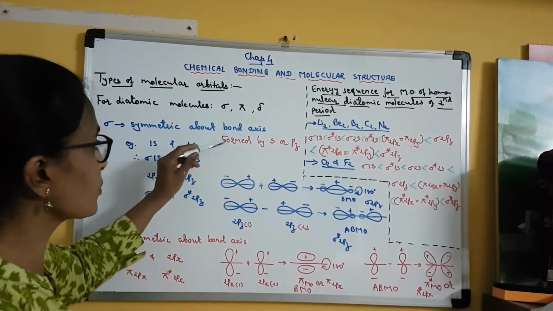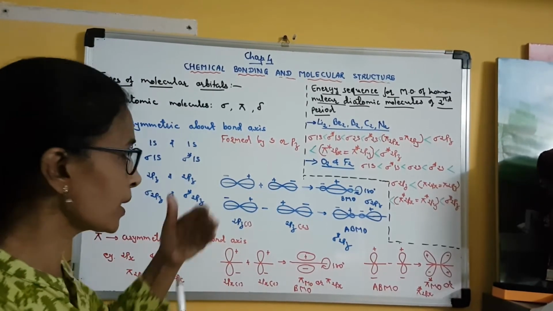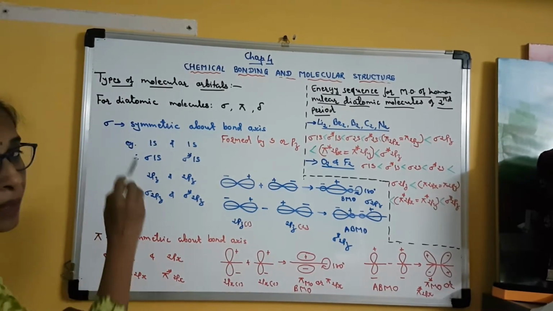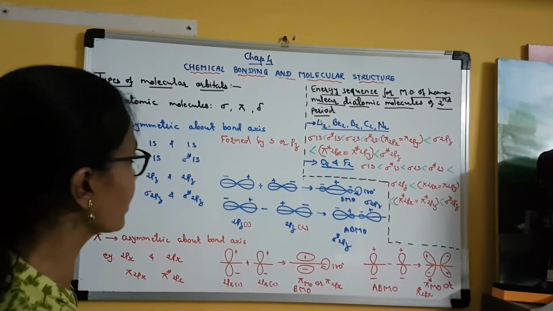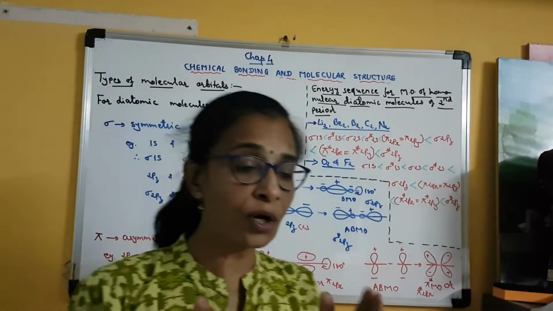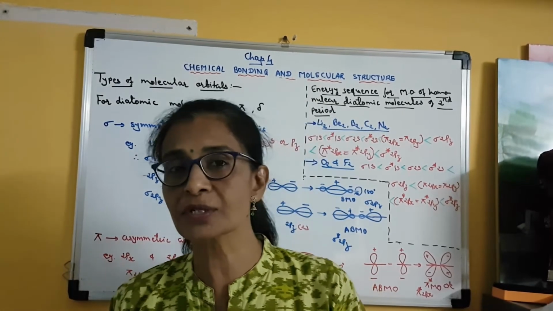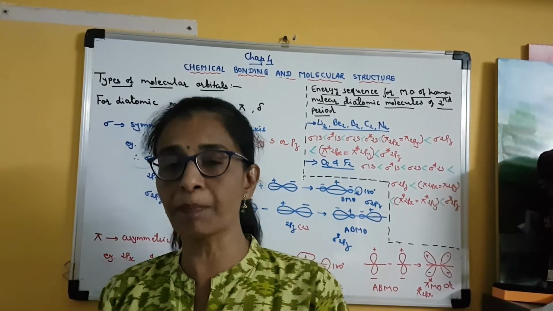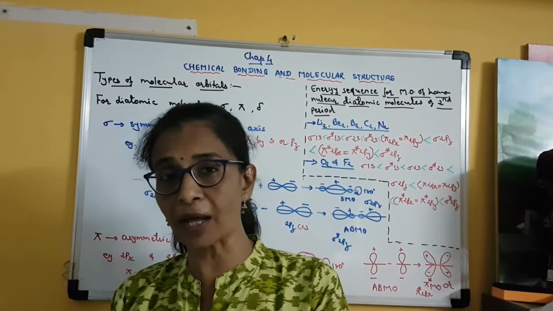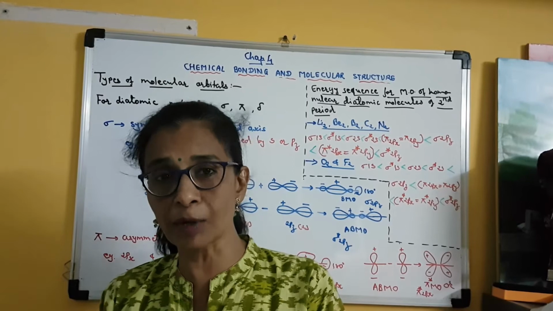Now the same thing is repeated here, but in a different manner. Here I have written sigma molecular orbitals are symmetric about the bond axis. According to valence bond theory, we have used the words sigma bond and pi bond, but not for the orbitals. Sigma orbital or pi orbital we have not come across.